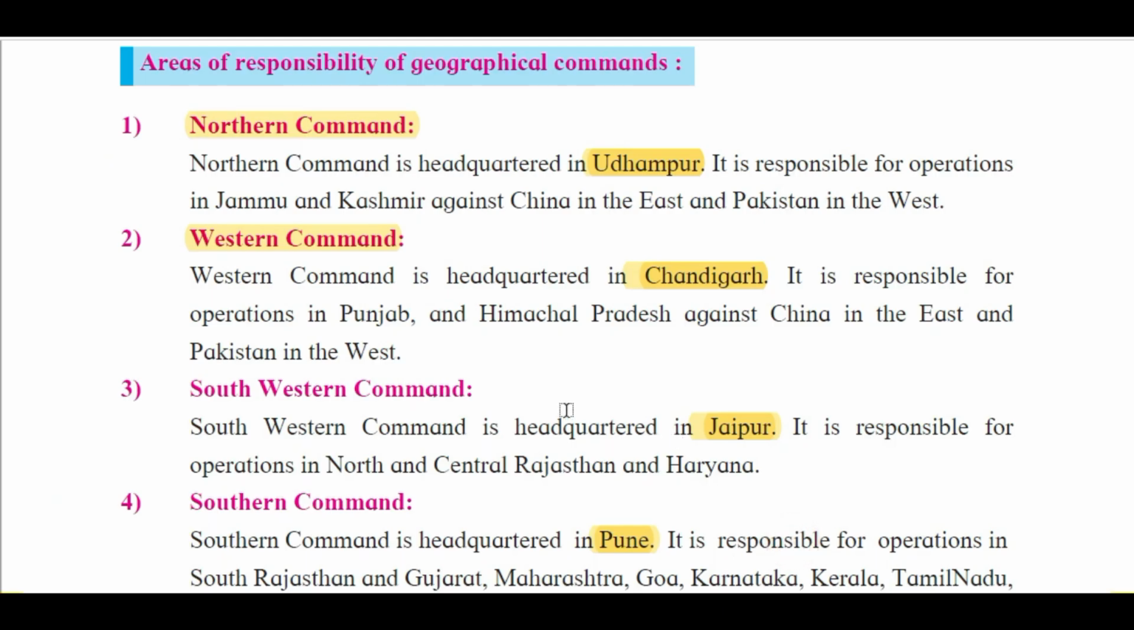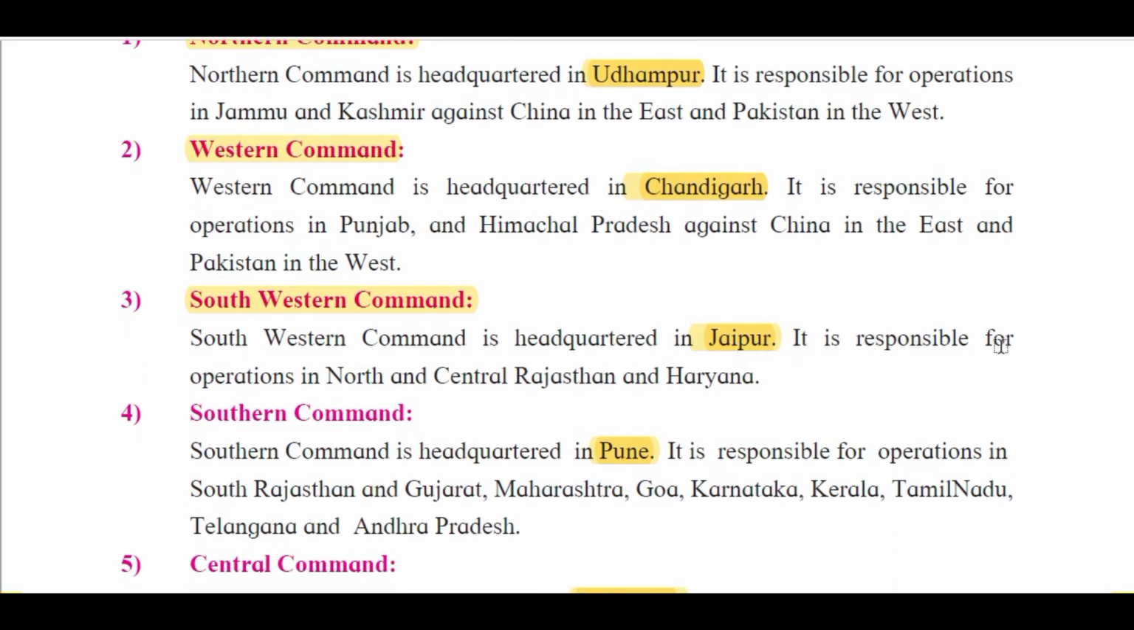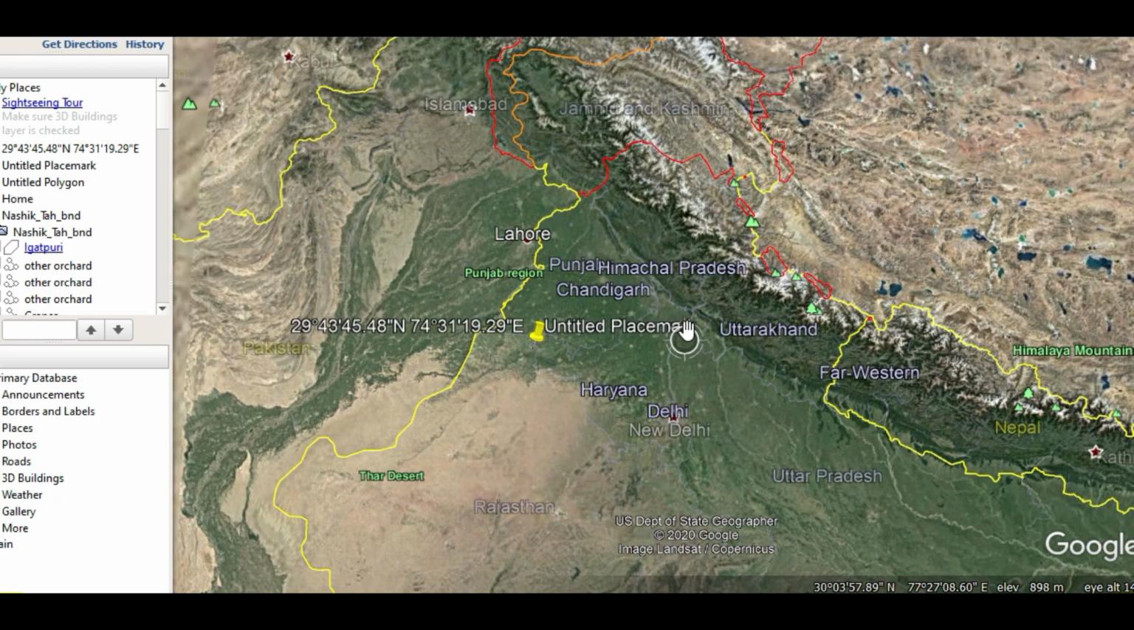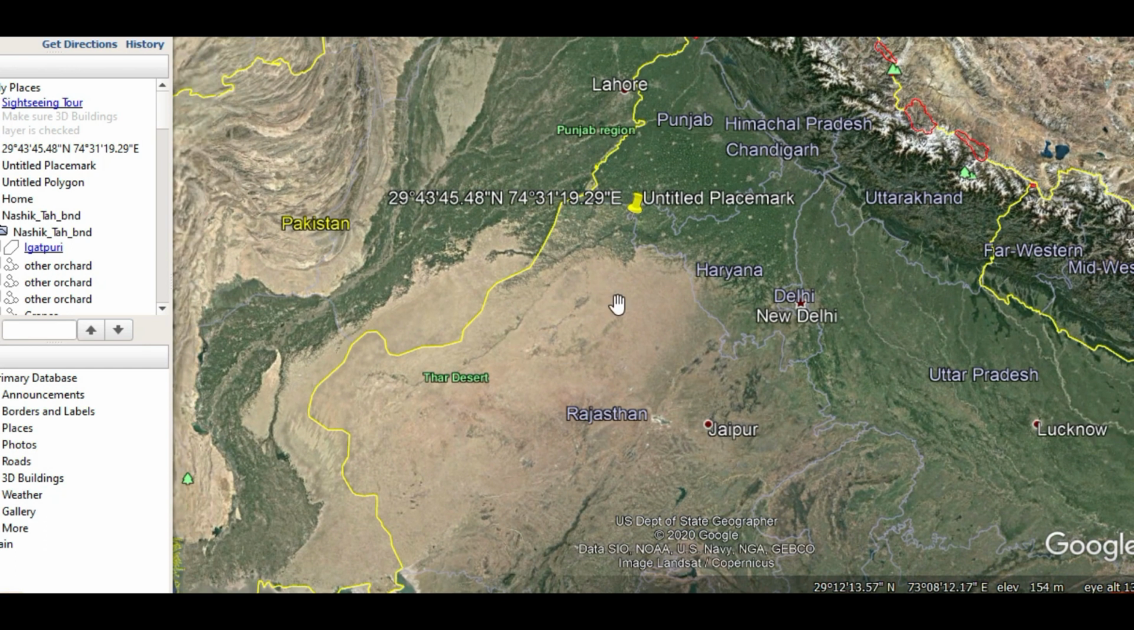Then the next one is the Southwestern Command. Its headquarter is Jaipur, the capital city of Rajasthan. It is responsible for operations in north and central Rajasthan and Haryana. Here you can see, this is the biggest state of India, Rajasthan, and here its capital Jaipur. It is the Southwestern Command, south and western. Remember this: the northern part and the central part of Rajasthan, up to this border, is guarded by the Southwestern Command of the Indian Army. Remember, the northern and central part of Rajasthan and Haryana.